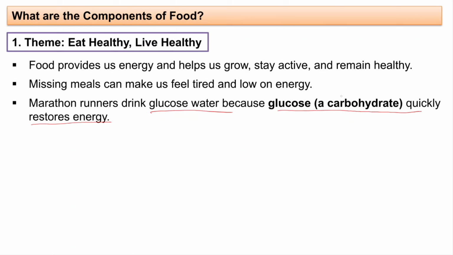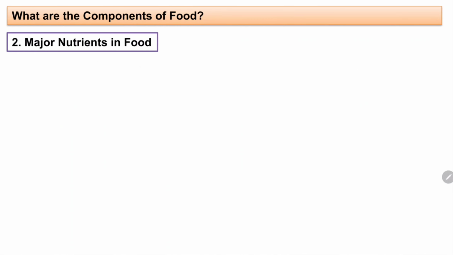So that is why marathon runners, and if you feel sick or low, are often advised to take Glucon-D, isn't it? Because it provides us with instant energy, that is the reason. It is a carbohydrate drink. Now let us see about the major nutrients in food.